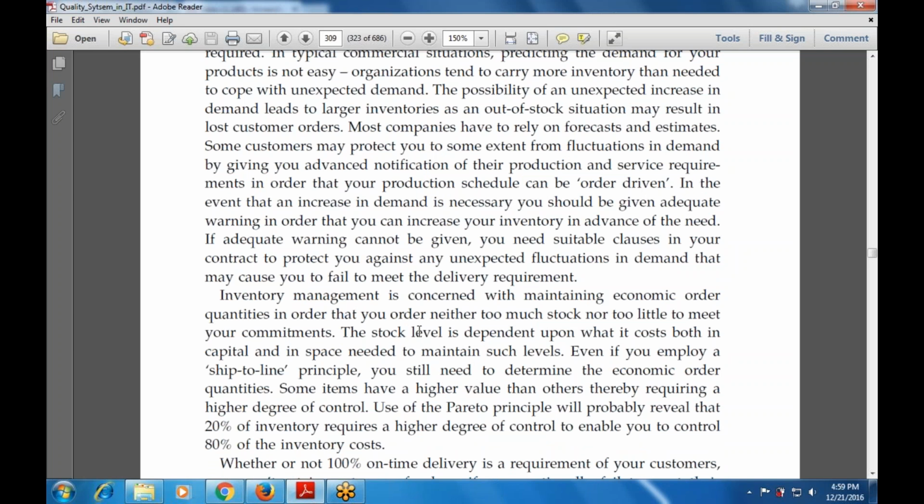And when we talk about inventory management, that is concerned with maintaining the resources, maintaining the economic order quantities, so that you order neither too much stock nor too little to meet the commitments that are available. And the stock level is dependent upon what it costs, both in capital and the space that is used.